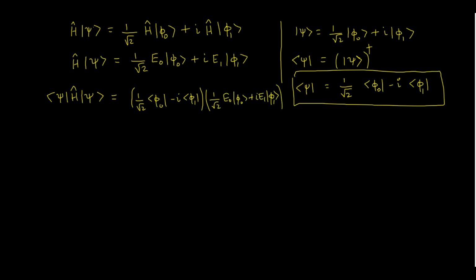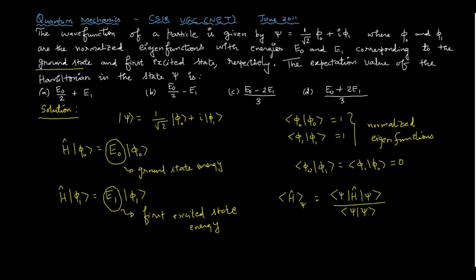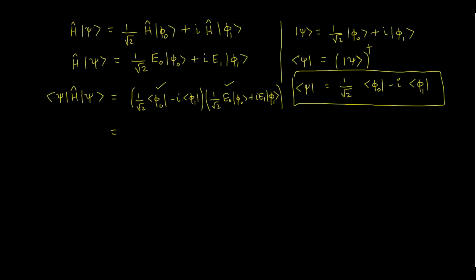Okay, so the first term gives you 1 because phi naught with phi naught gives 1, as they are normalized. So 1 by root 2 times 1 by root 2 is 1 by 2.